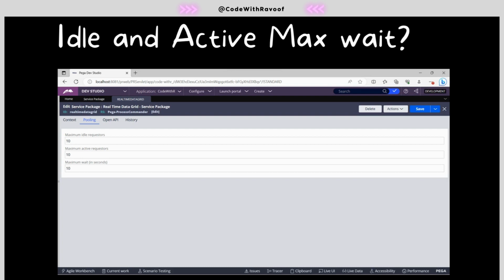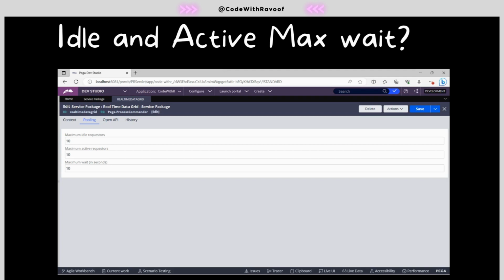So let's take an example: 10 requesters have come into your app. First Pega will check whether idle requesters are present or not. Let us take an example that idle requesters are 0. Now Pega will create 10 requesters. Why? Because idle requesters are 0. Why only 10? Because here we have termed it as a maximum of 10 active requesters, and the requesters that have come are 10. So now we can create 10 requesters all at once.